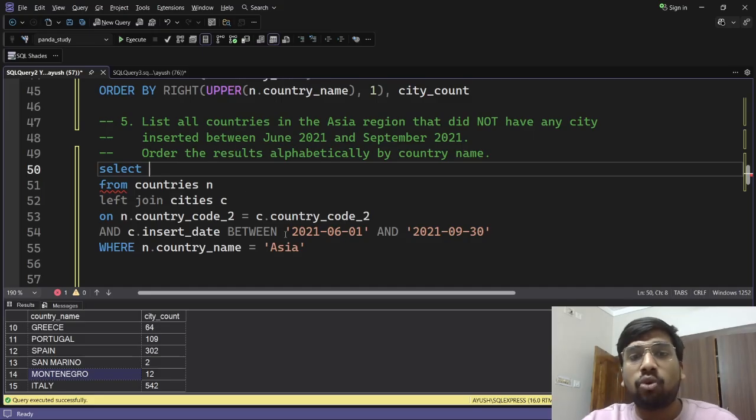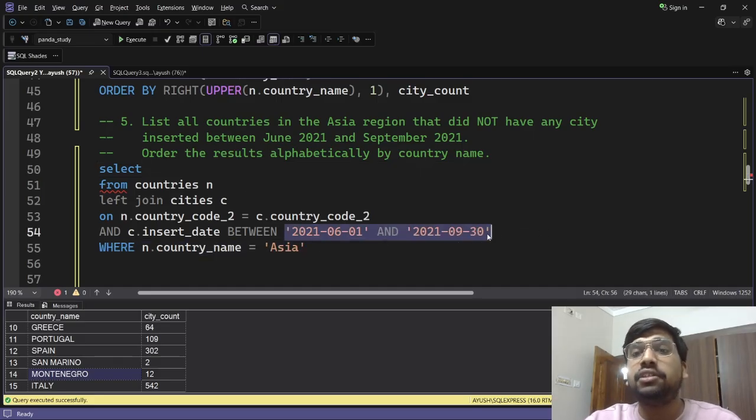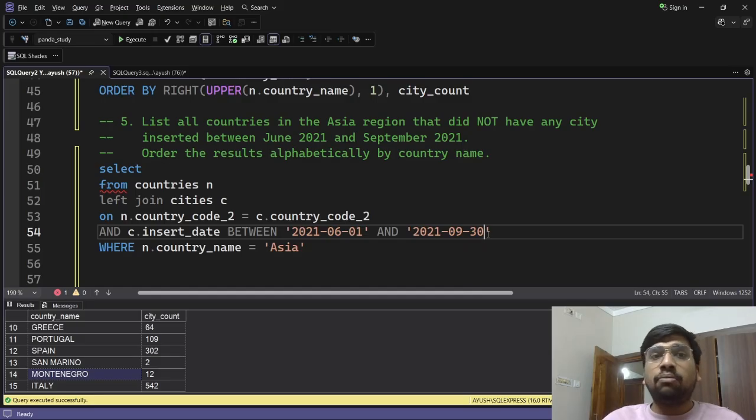What happens is, when we join this, since it is a large aggregation, right, we have insert dates, and we do not know the range of insert dates, right? And it is a large part of the table, since we have 44,000 plus rows in the cities dataset, and we want only the dates which are in this range. Okay, so what happens is when you left join this, see, let's say here we have the countries table, here we have the cities table, and here we have the cities table only between the range of June to September.